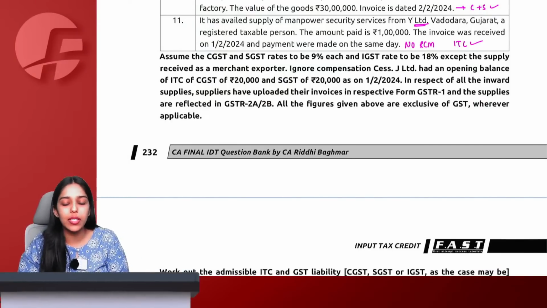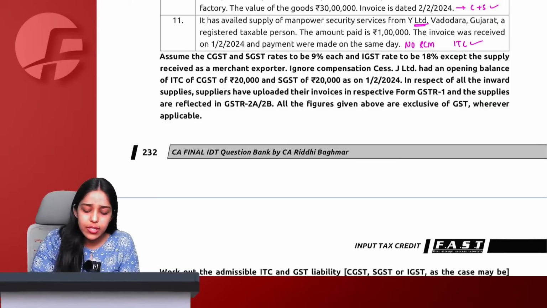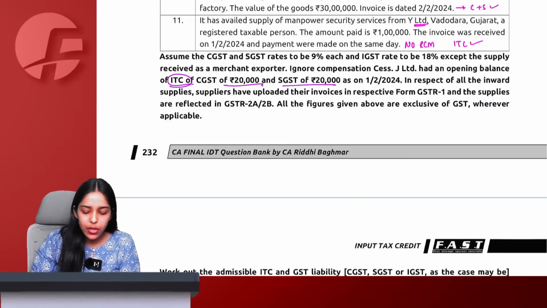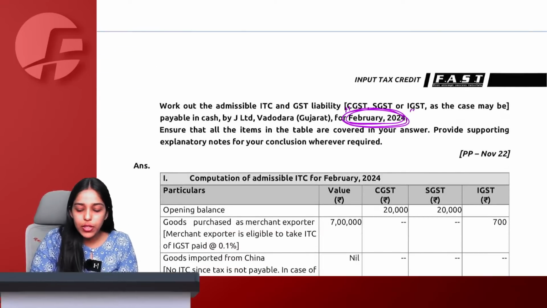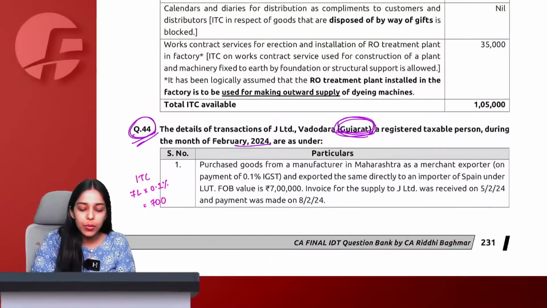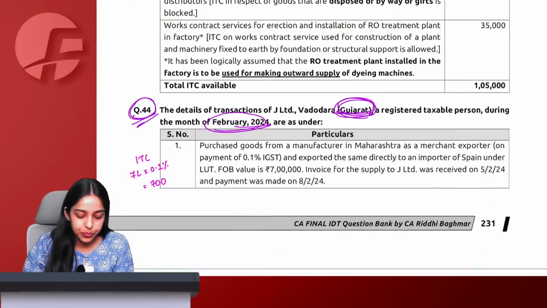For merchant export, we know that the rate of GST applicable is 0.1%. Ignore compensation cess. We had an opening balance of ITC, CGST, SGST. In respect of all inward and outward supplies, everything is uploaded. So you have to assume everything is okay, and you have to calculate the liability for the month of February 2024. Supplier in Gujarat and liability to be calculated for the month of February 2024.